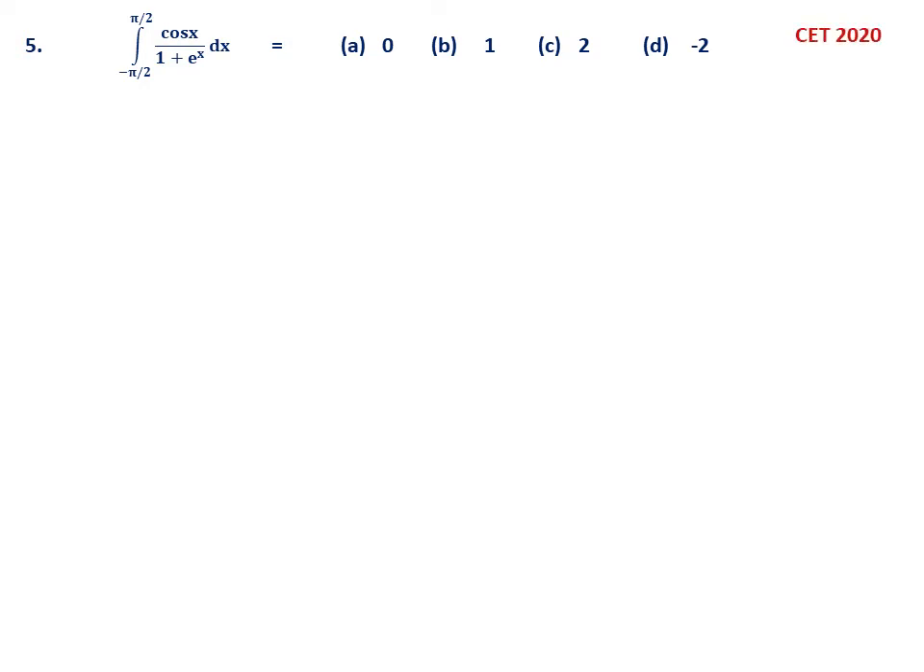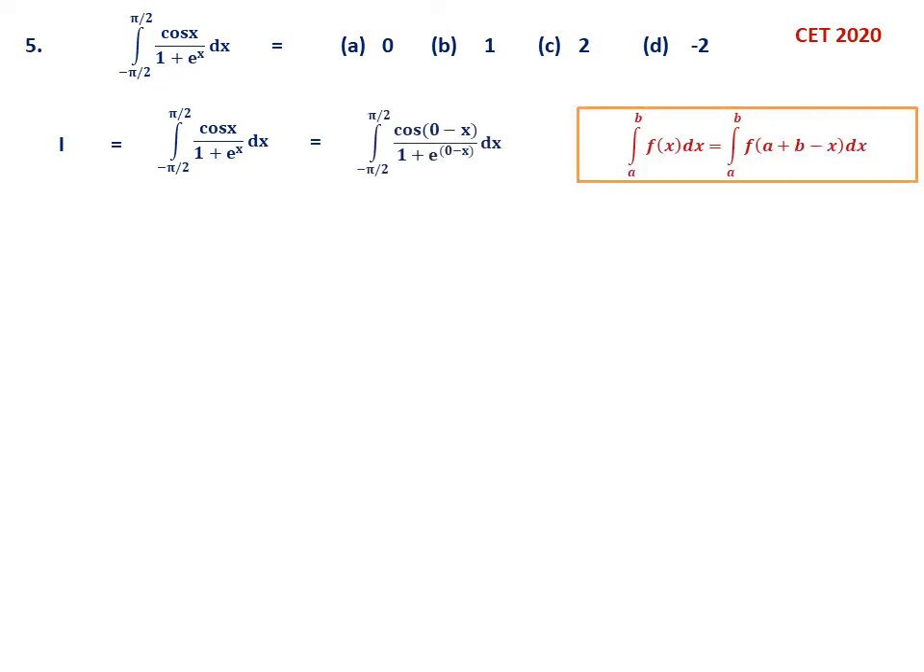So this is also CET 2020. Now let us take I equal, because here we have to do a lot of substitution and simplification. I will take I equal to the integral from minus pi by 2 to pi by 2 of cos x by 1 plus e^x dx. Now this we have to use a property. This is the property: the integral from a to b of f of x dx is the same as the integral from a to b of f of a plus b minus x, upper limit and lower limit sum.